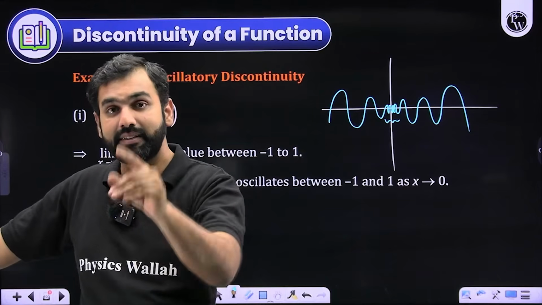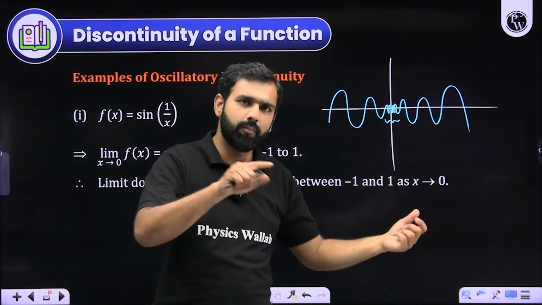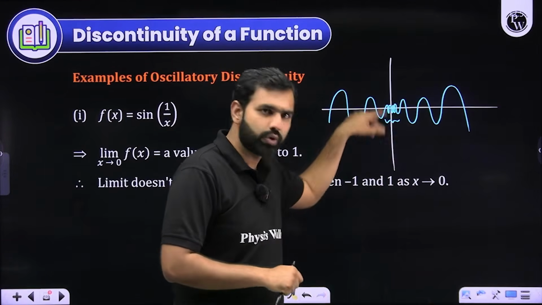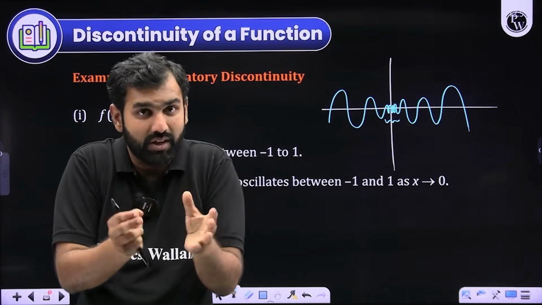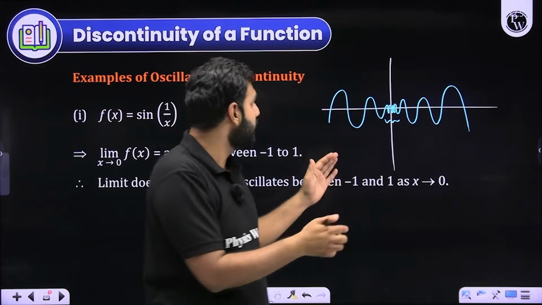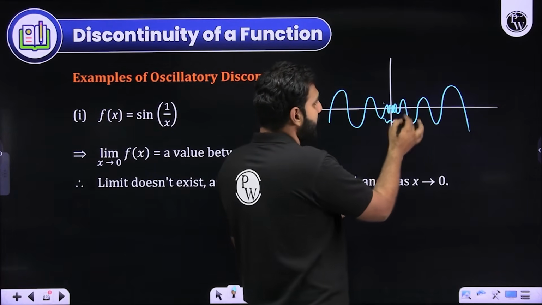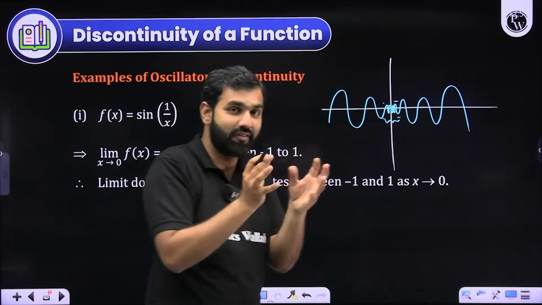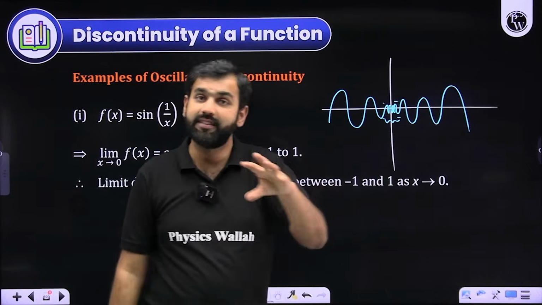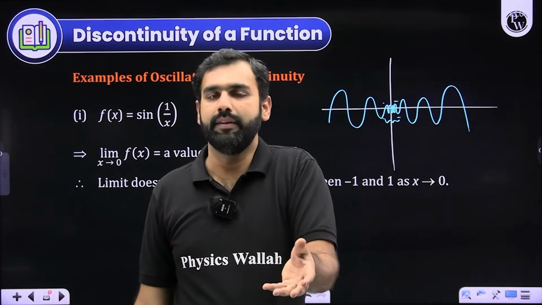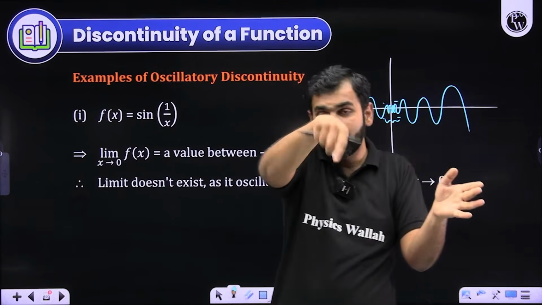In that website, enter sin of 1 by x, and then zoom in around 0. The more you zoom in, the more close waves you'll keep seeing. And that's where you'll see that the function's nature around 0 cannot be defined, because the limit is not specific. The limit sometimes will say something, then sometimes something else, at different points in very close proximity. And that's where you will be able to conclude that at 0 it cannot be defined. What? The left hand limit and the right hand limit. Although the function appears continuous, it is not actually.